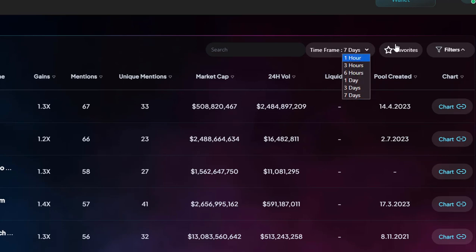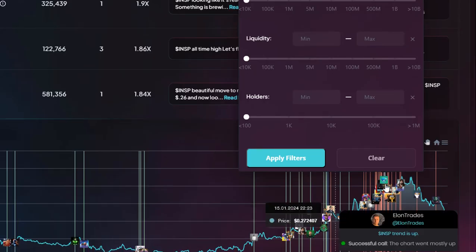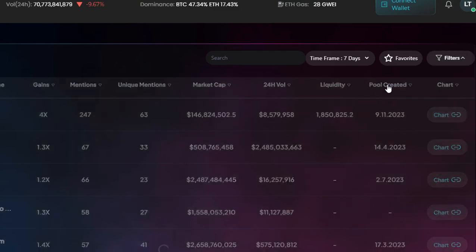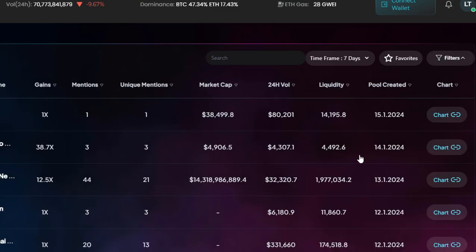So let's say, okay, let me just clear the filters. So I can click on pool created, and I can see the project that launched. If I'm looking for a newly launched project, I can definitely sort from here, and I can find the earliest project that has been launched. LizaX also has the liquidity column over here, in case a user wants to find only projects with high liquidity or 24-hour volume. So let's dive into the filters.